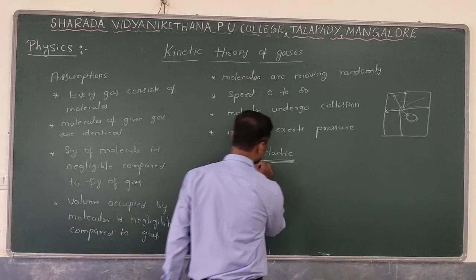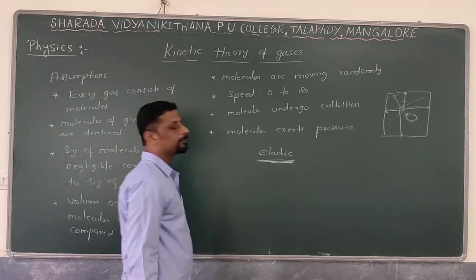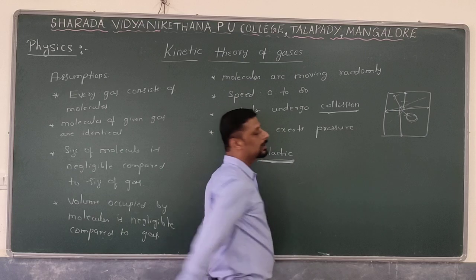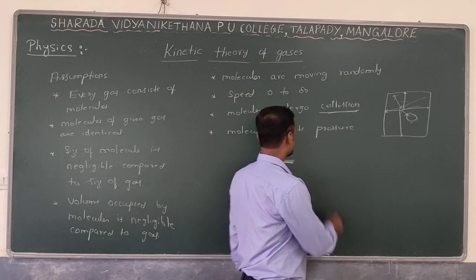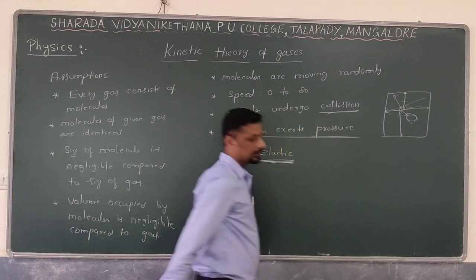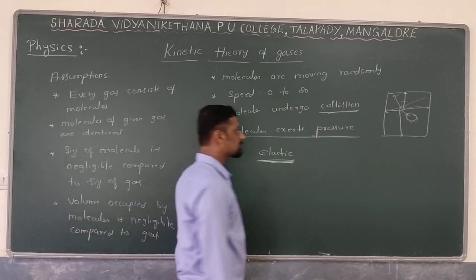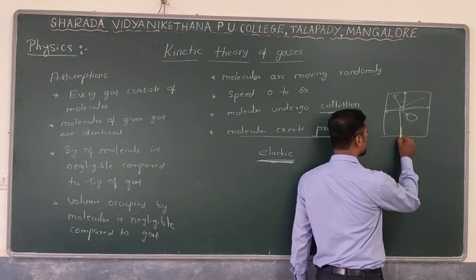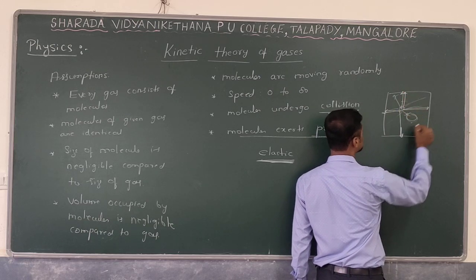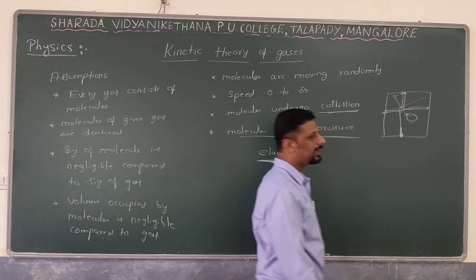So during the collision there will be a change in momentum, and the change in momentum will exert the pressure. The change in momentum of the gas molecules will exert the pressure on the walls of the container. So gas molecules exert pressure on the walls of the container.